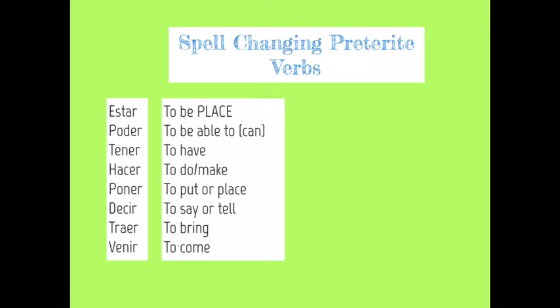On the next couple slides, I'm going to look into a couple of these verbs that have situational things you should be aware of when you try to use them in context, beyond just what they mean in English. So I'm going to look at ESTAR, PONER, TENER, and I'm also going to look at a weird rule that TRAER and VENIR have. So keep going to take a look at those oddities that you should be aware of with these verbs. But again, you have to know what they mean first. If you know what they mean, you'll better be able to use them in context.